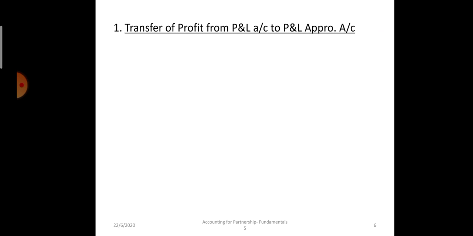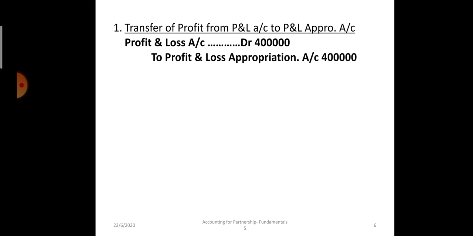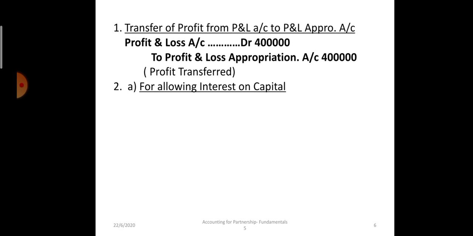Now the journal entries. Okay, the first journal entry will be passed to transfer profit from profit and loss account to P&L appropriation account. The entry will be profit and loss account debit to profit and loss appropriation account. Narration: profits transferred. Then second entry for allowing interest on capital.